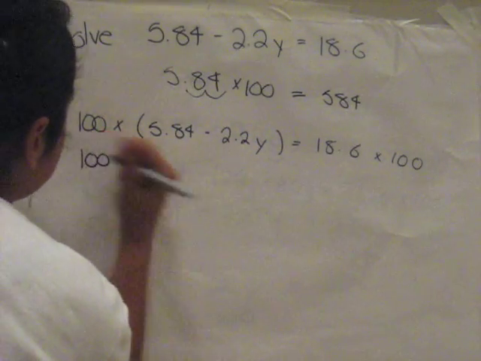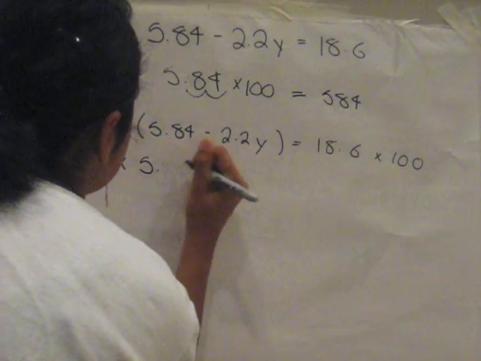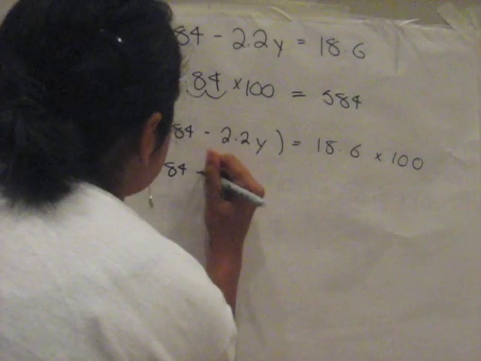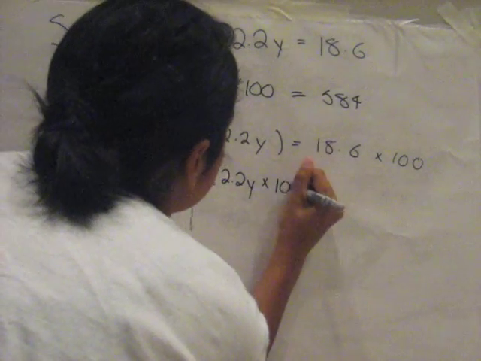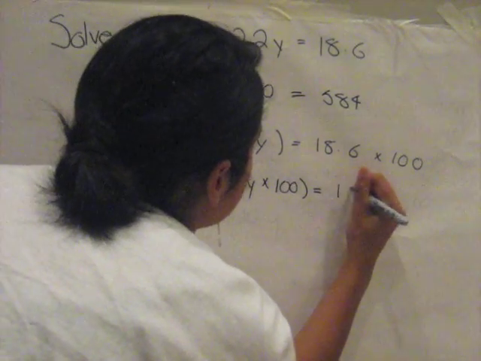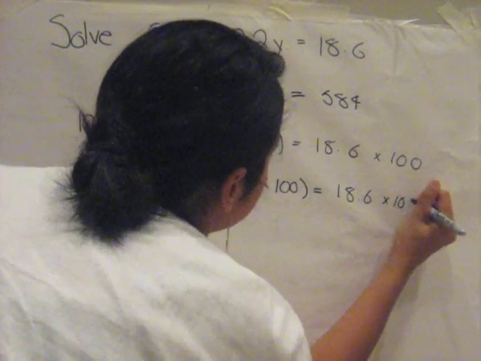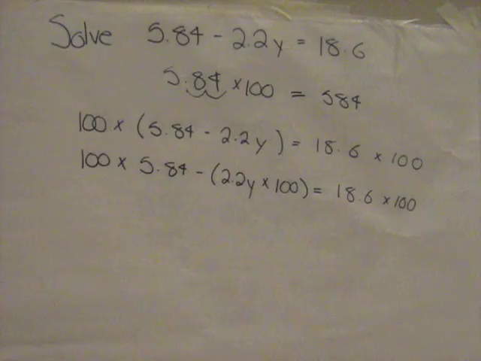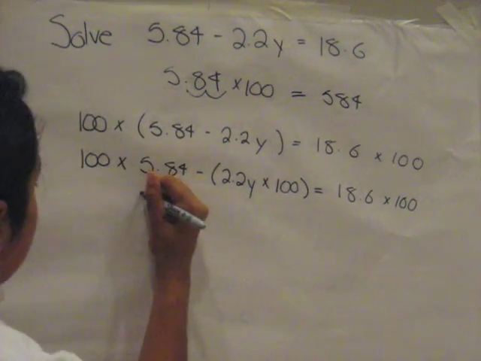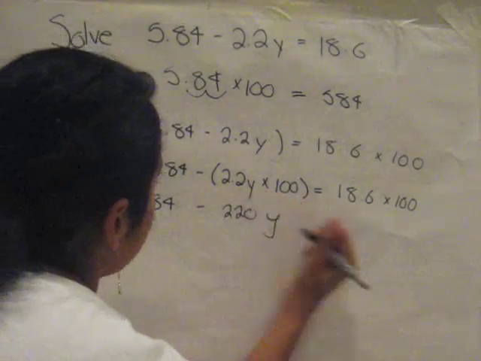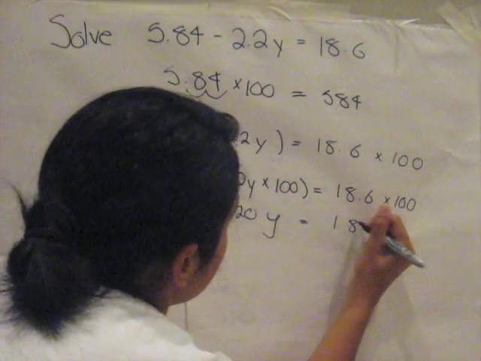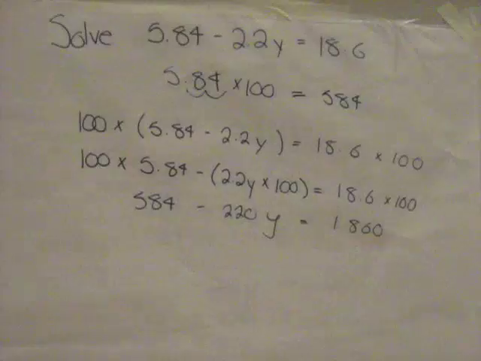So 100 times 5.84 minus 2.2y times 100 equals 18.6 times 100. Now we're going to do our simple multiplication. So 584 minus 220y equals 1,860.